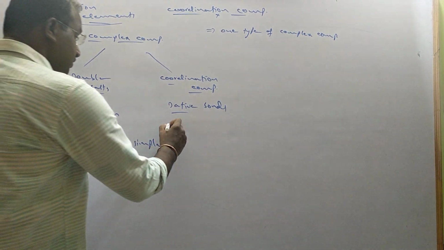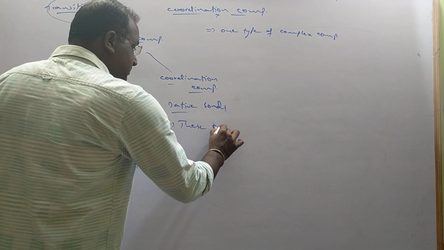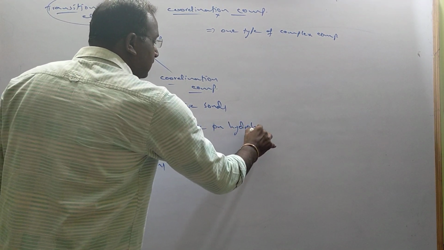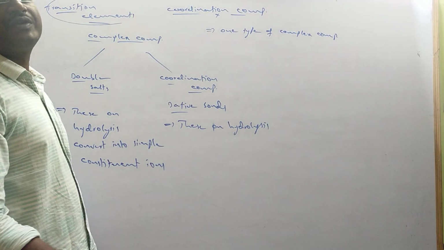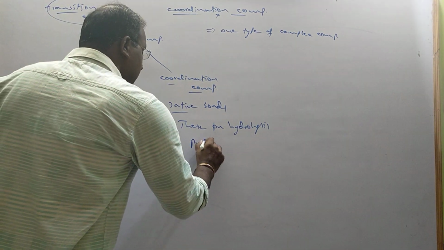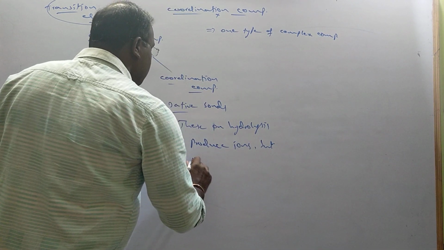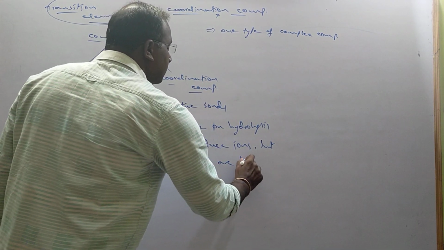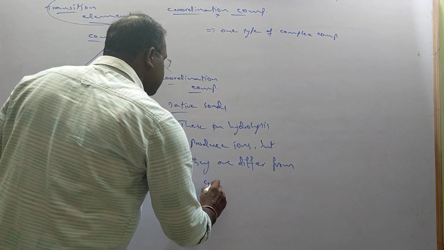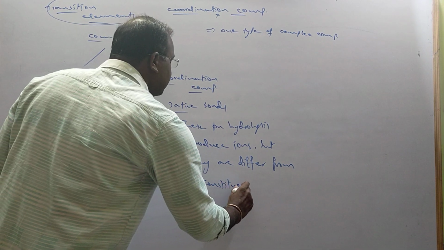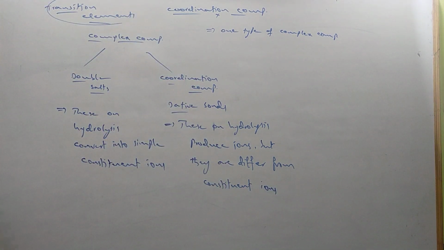But coordination compounds on hydrolysis produce ions, but they are different from constituent ions, meaning from which it has been formed, those will not be formed. Let us see one example.